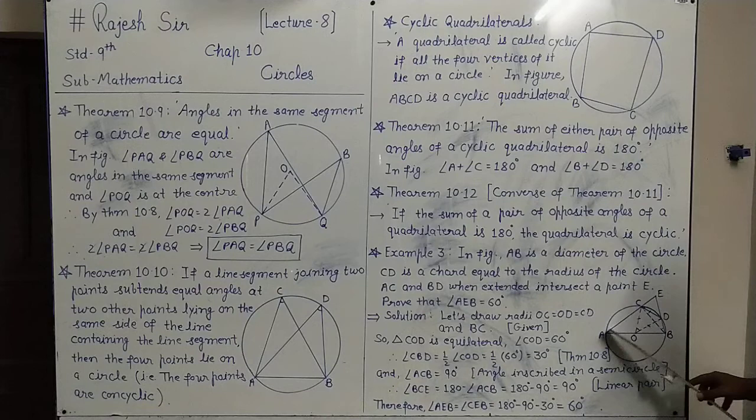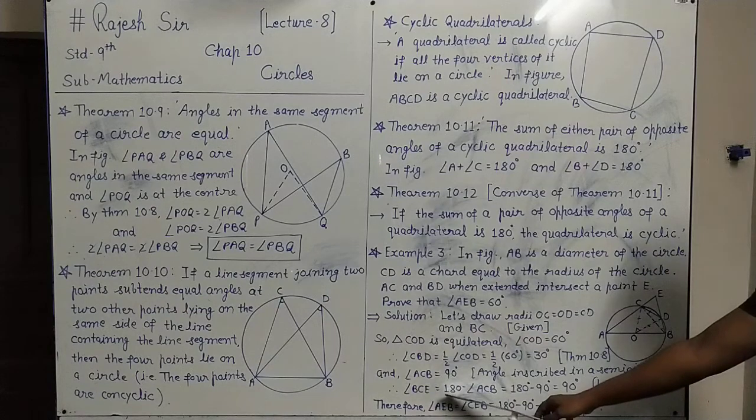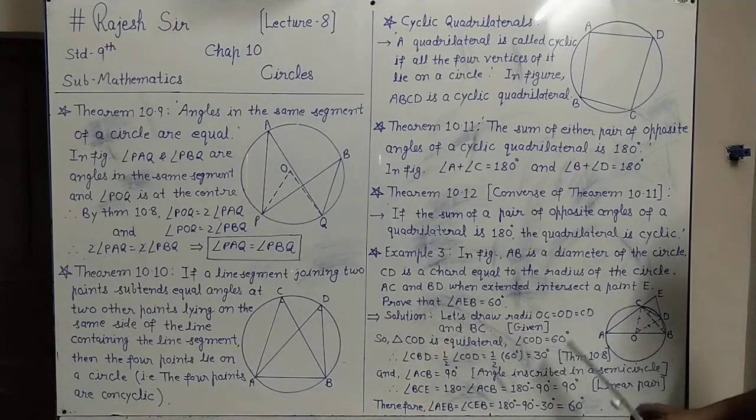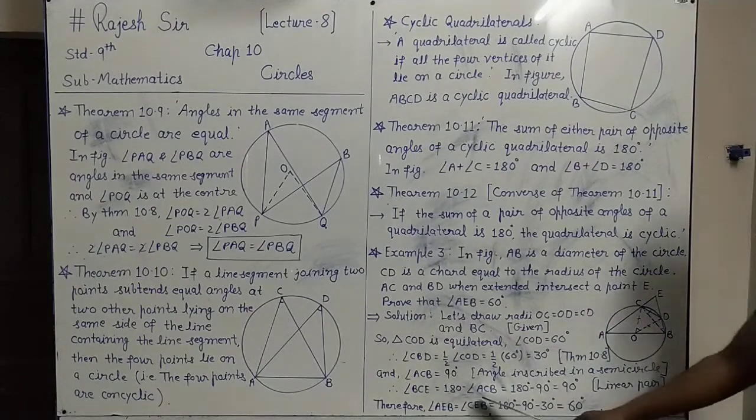And because angle ACB is 90 degrees, on this side angle BCE will be 180 minus angle ACB. Why? Because angle ACB and angle BCE are a linear pair. So the sum of these two angles will be 180. So if you need any one angle, subtract the other angle from 180. So for angle BCE, I have to subtract the remaining angle ACB from 180.